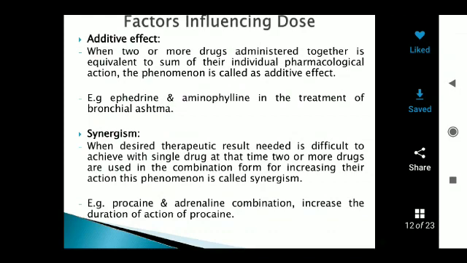The total pharmacological action of two or more drugs is equal to the sum of the individual pharmacological actions of the drugs. Example: ephedrine and aminophylline used in treatment of bronchial asthma. Next, synergism.